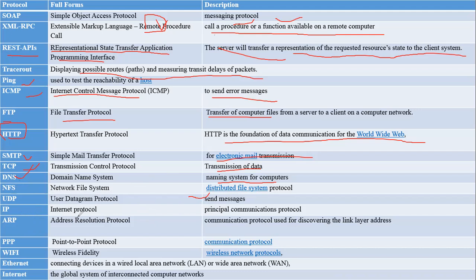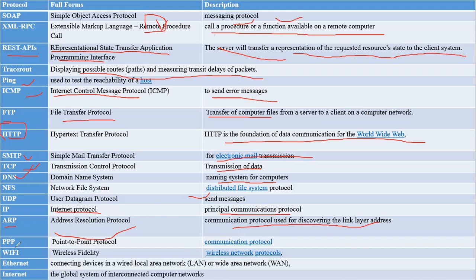Next one is IP. Yes, Internet Protocol is the most important, the principal communication protocol, from which the other protocols were developed. So we can say that IP is the most important internet protocol. Next one is ARP, Address Resolution Protocol, a communication protocol used for discovering link layer addresses. Through this protocol we can communicate from one computer to another computer.